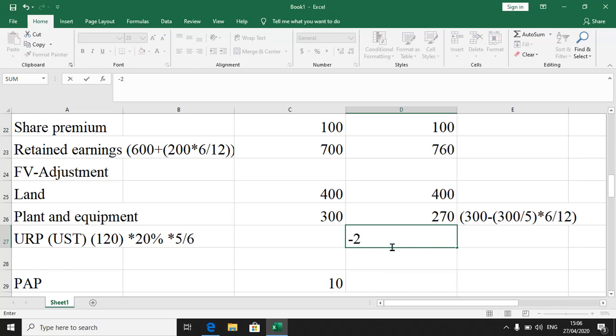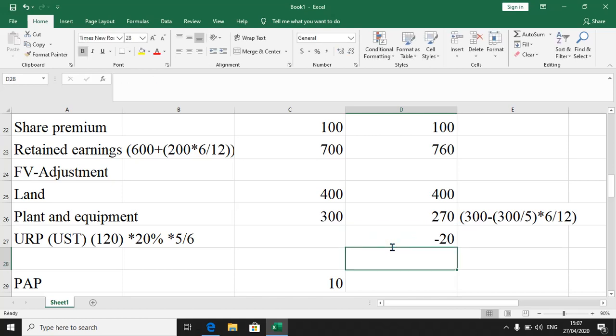So we do the work. We say equal sign 120 multiplied by 20%, which is that. Then again you multiply that by, let me put these things in brackets so that we don't get it wrong. So that's what we have there.